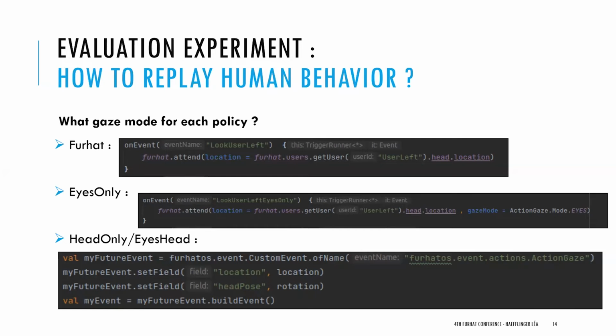And if it's the head only condition, it's just the sum of the head and eyes angles performed by the pilot, and that's all. In this slide, I want to say thank you to the Furhat team, because they implemented this gaze mode function, and it's very easy, as you can see, to switch between these different policies.